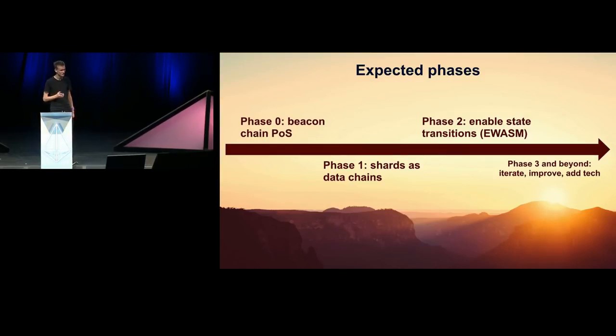Phase 1, shards as data chains. This is where the sharding part turns on. Here it's a simplified version that doesn't do sharding of state, it does sharding of data. So you can throw data on the chain. You could try to build a state execution engine yourself, but really the simplest thing to use it for is data. If you want to do decentralized Twitter on a blockchain, you'll now have the scalability to do this, but you won't have all of the state execution capability to build smart contract applications and all of the really fancy complex stuff.